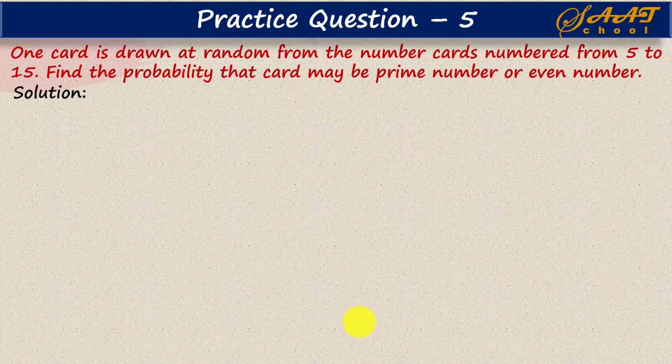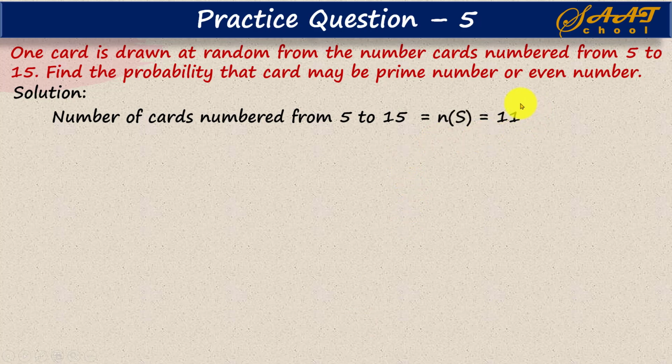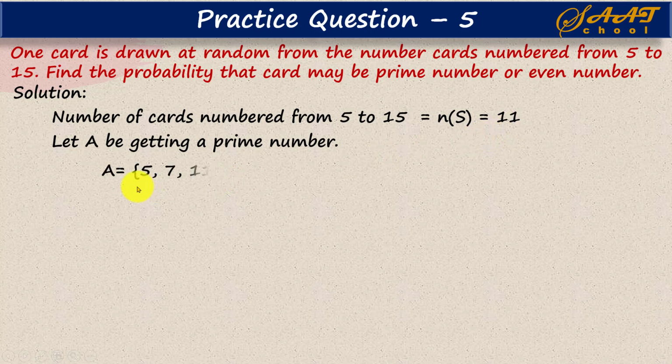So we have number cards from 5 to 15. If you count, that number should be equal to 11. So this is the sample space, which is equal to 11. Now let A be getting a prime number. In that case, the prime numbers from 5 to 15 are 5, 7, 11 and 13. That is, NA is now equal to 4.